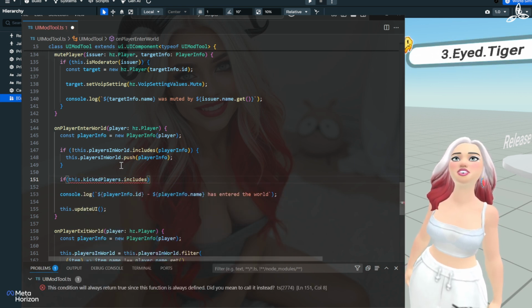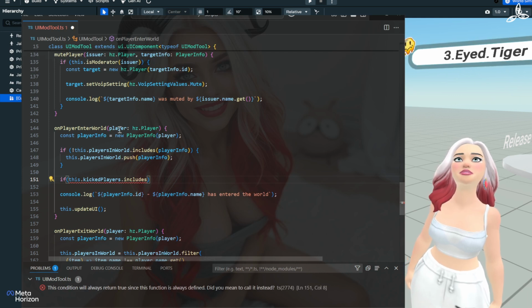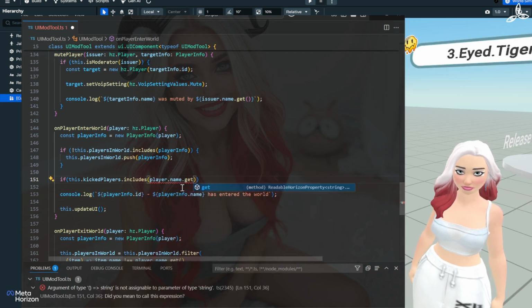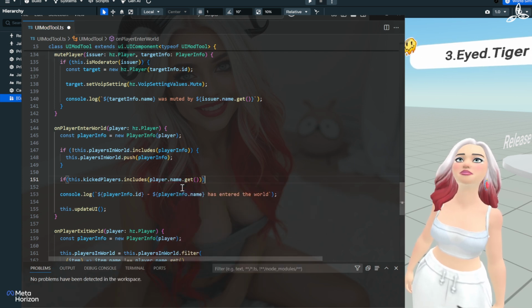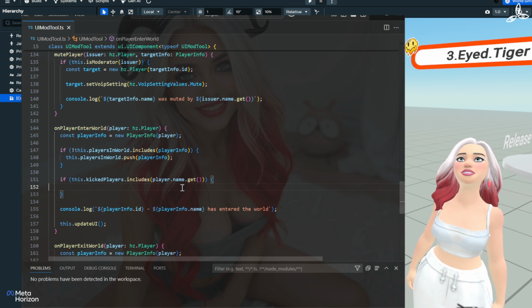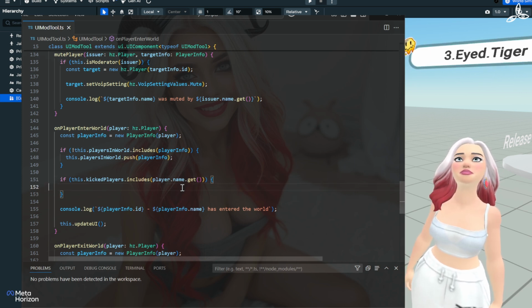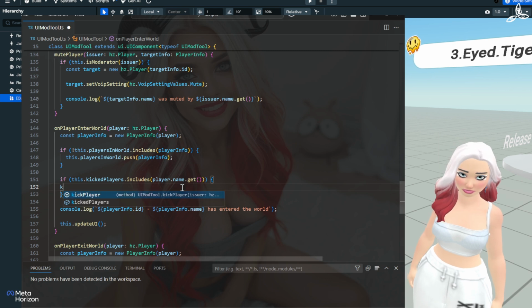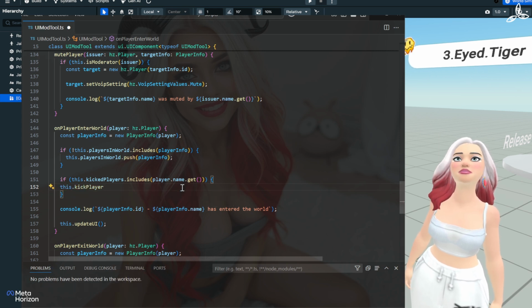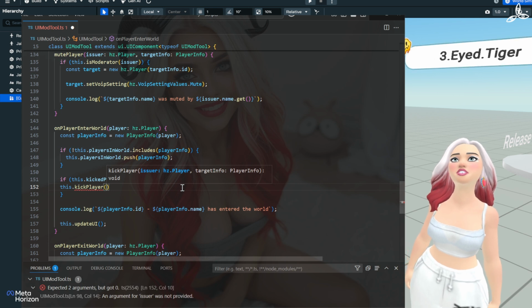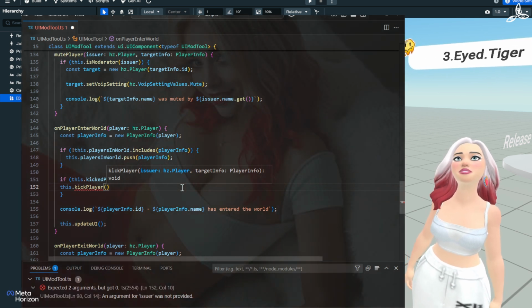So we're going to say this dot kicked dot players includes, now, the dot set dot name go get. And we need to kick the player. Should play out.